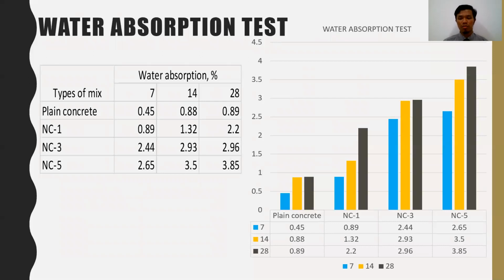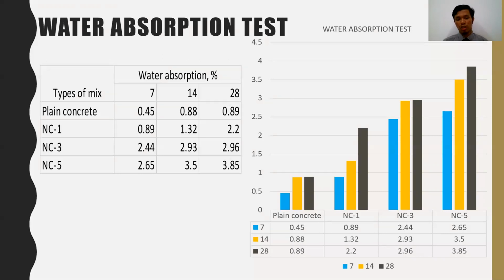Based on the graph, we can see that at 28 days, from the plain concrete until the concrete with 5% pomade, the water absorption increases. The maximum was recorded at 5% pomade replacement, which is 3.85% water absorbed.